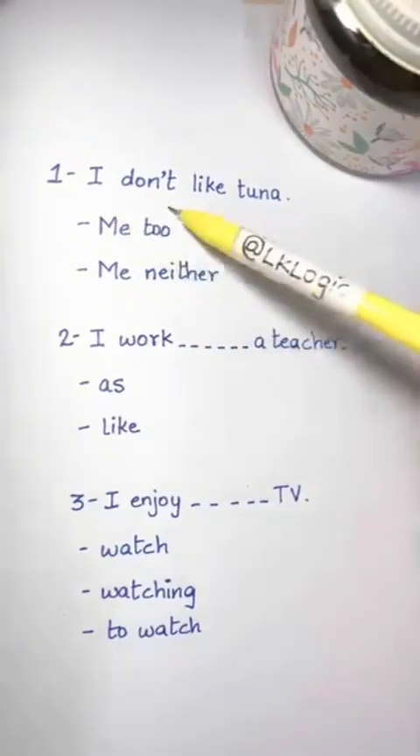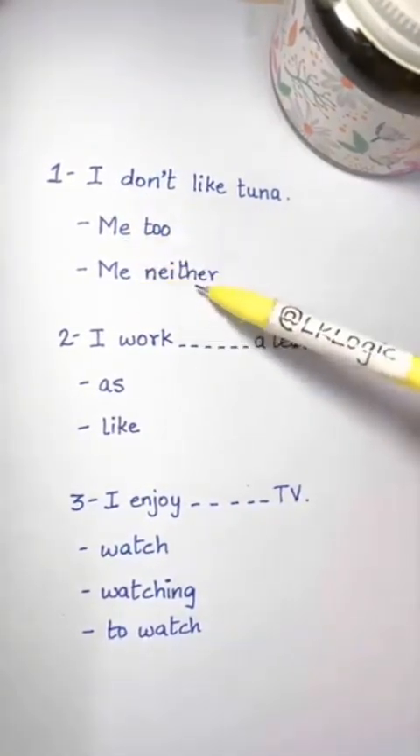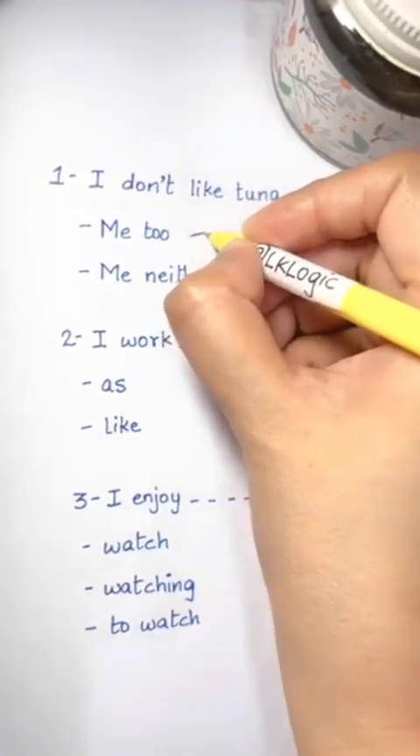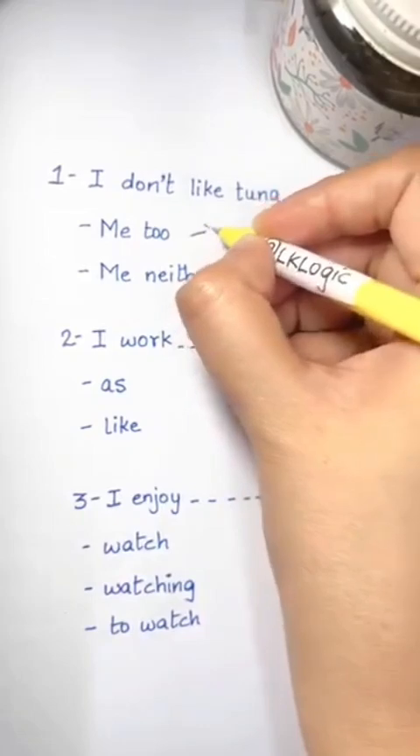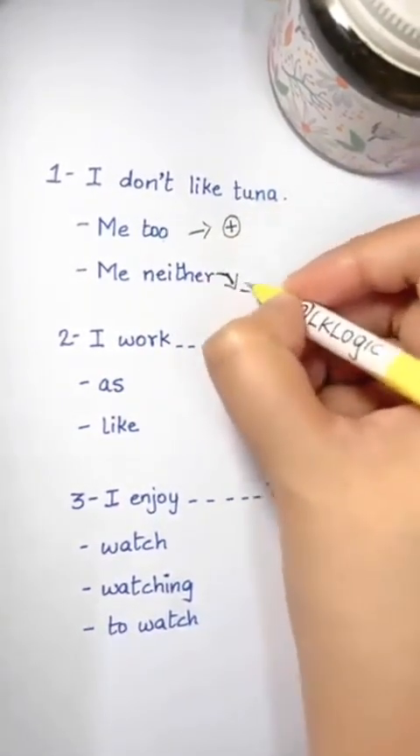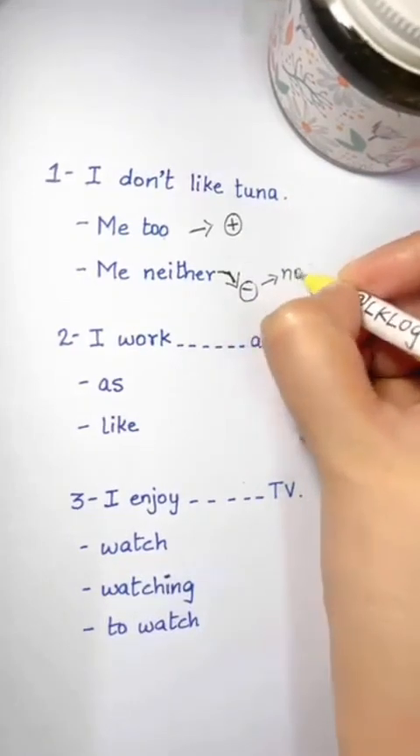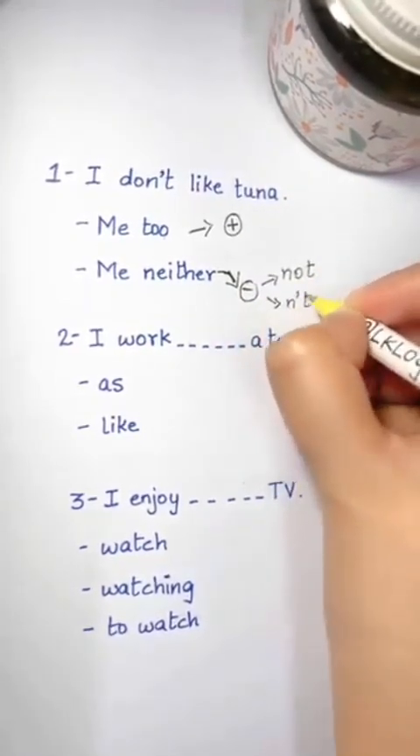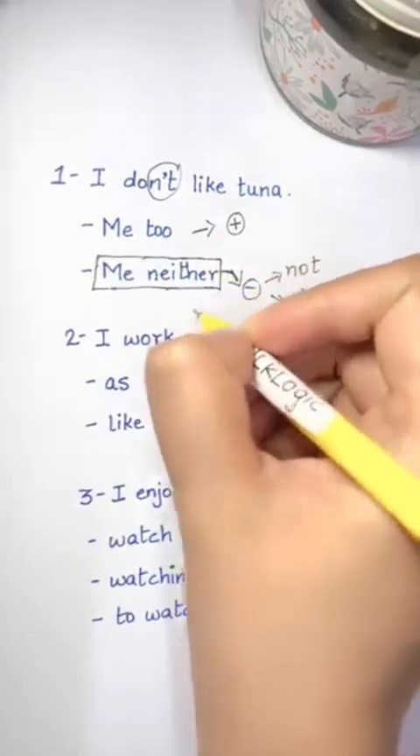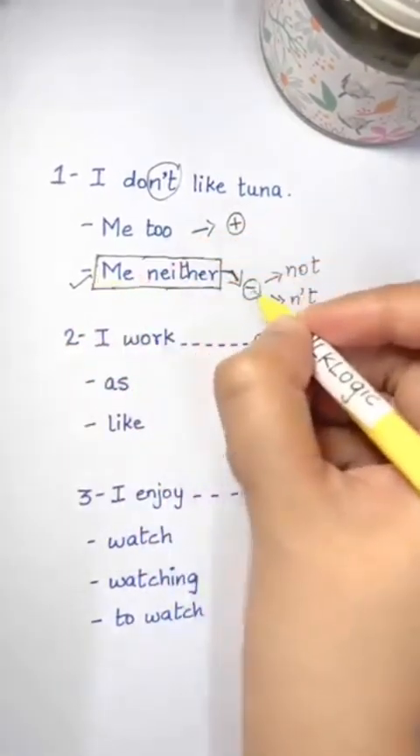I don't like tuna. Me too. Me neither. Listen guys, me too and me neither, they both have the same meaning. The only difference is me too replies to a positive sentence, but me neither replies to a negative sentence. Should have not or an apostrophe T. The sentence has don't with an apostrophe T, so the sentence is negative. So the answer is me neither. We cannot say me too here.